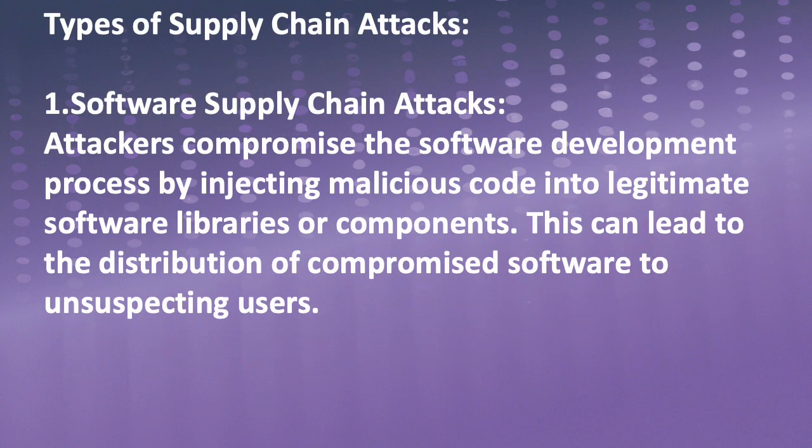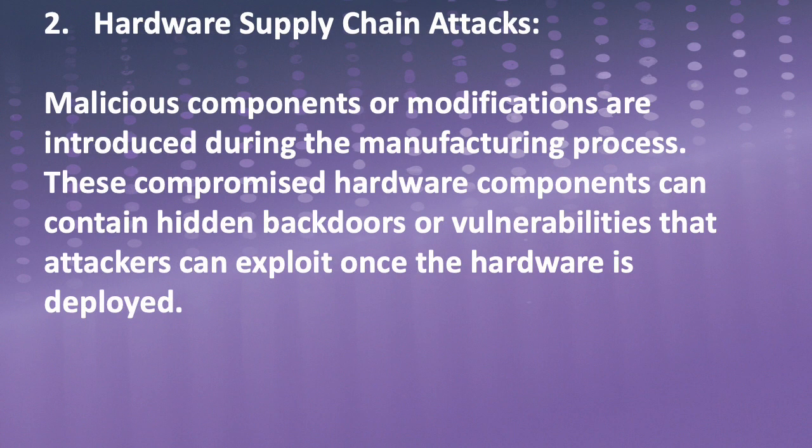Types of supply chain attacks. Software supply chain attacks: attackers compromise the software development process by injecting malicious code into legitimate software libraries or components. This can lead to the distribution of compromised software to unsuspecting users. Hardware supply chain attacks: malicious components or modifications are introduced during the manufacturing process. These compromised hardware components can contain hidden backdoors or vulnerabilities that attackers can exploit once the hardware is deployed.